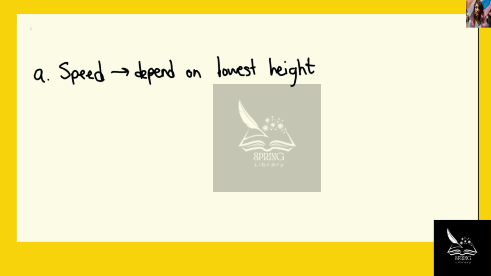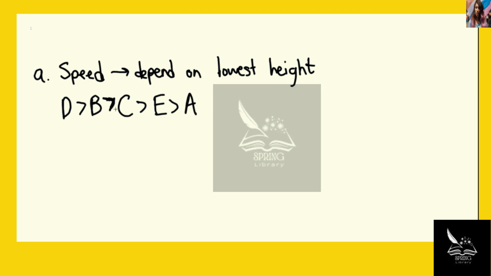And so we know that the lowest height on this roller coaster is point D, and then next lowest would be point B, and then this would be greater than point C, which would be greater than point E, and then this would of course be greater than point A. A would have the lowest speed because that's essentially when the car on the roller coaster is momentarily at rest.